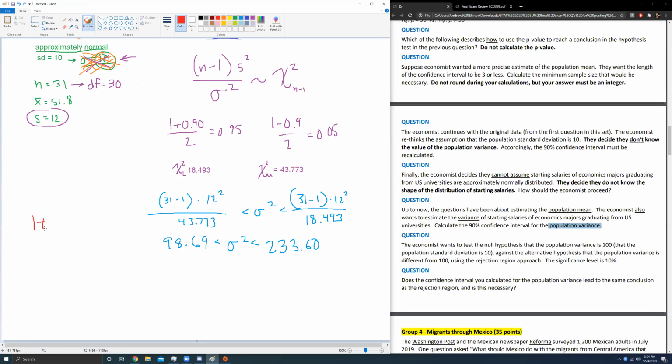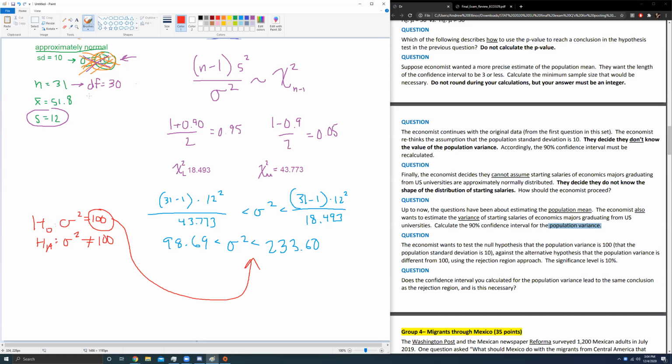And we're testing the hypothesis. H null says, not mu, sorry, but variance. So sigma squared equals 100, against the alternative hypothesis, the population variance is different than 100. Question: does 100, our null hypothesis value, fall in the interval from 98 to 233.6?